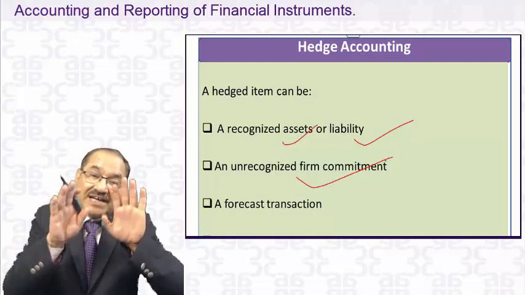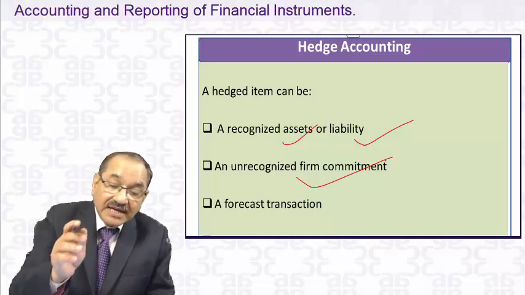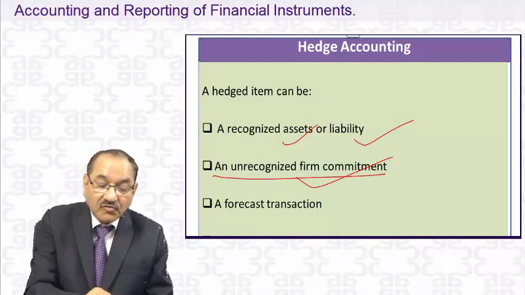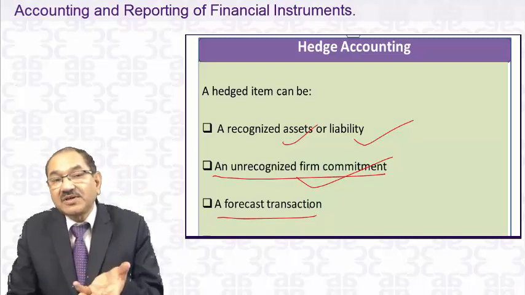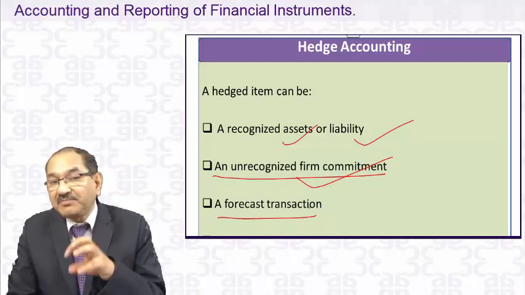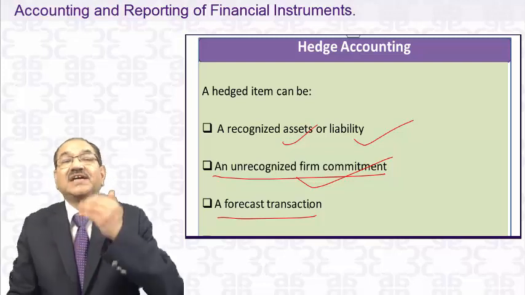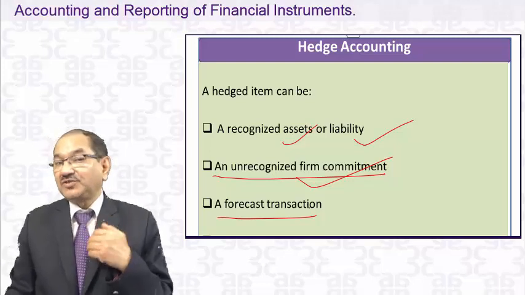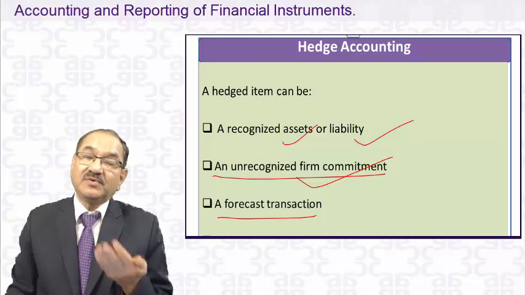There is no recognized liability in the books of accounts. Still, you can have hedge accounting for that. That is an unrecognized firm commitment. It is also a forecast transaction. When you say firm commitment, then you have got... But there may be a forecast transaction with future cash flows. You can do hedge accounting for the forecast one also, and you can purchase a hedging instrument for the forecast transaction.